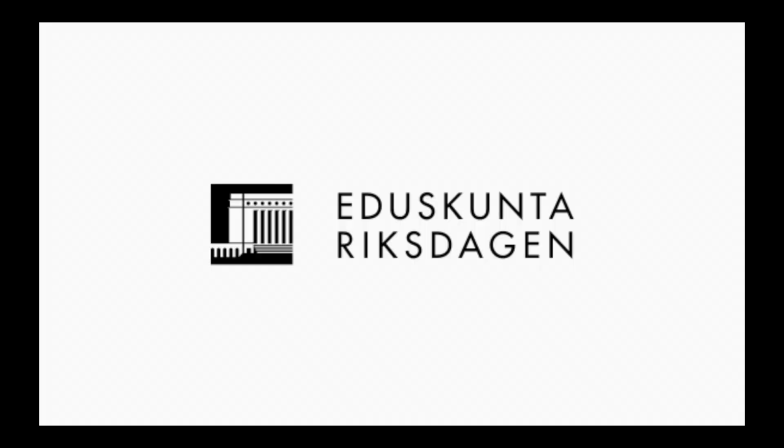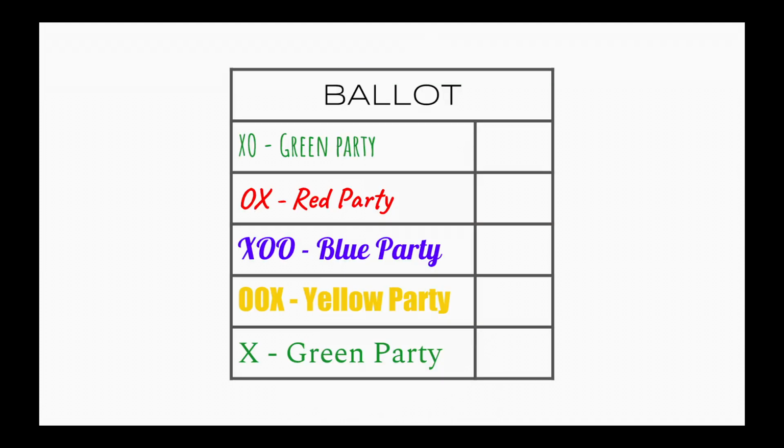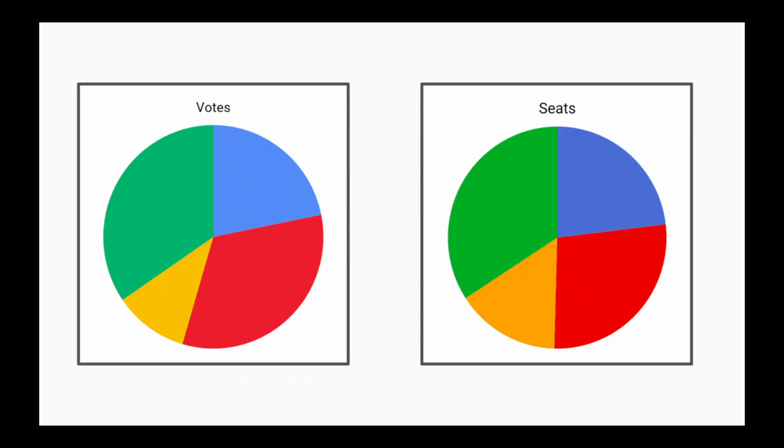Okay, now let's move on to the election systems of Finland. First, we start with the parliament, where there are 13 electoral districts, where the number of representatives is mostly proportional to population. Proportional representation is used, which means that on the ballot, you choose a person belonging to a party, and then for the most part, the percentage of votes a party gets is the percentage of seats it gets in parliament. The interesting thing here is that, unlike other countries that use proportional representation, there is no minimum percentage of the popular vote a party needs to be represented in parliament.